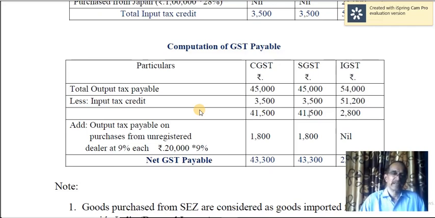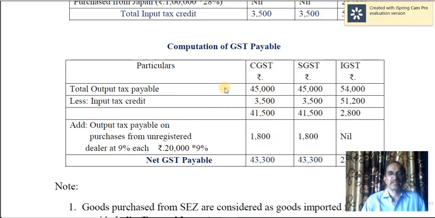Normally it is the buyer who has to pay the taxes, seller has to collect. But here the buyer is responsible for the payment of output taxes, and therefore that is added here. This cannot be included in input tax electronic credit ledger. Rather that should be paid in cash only.